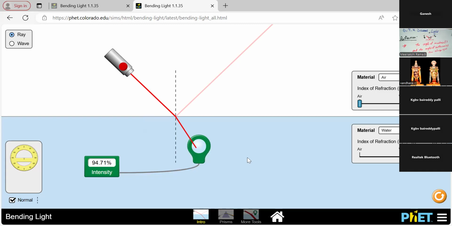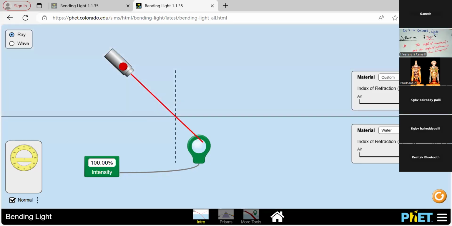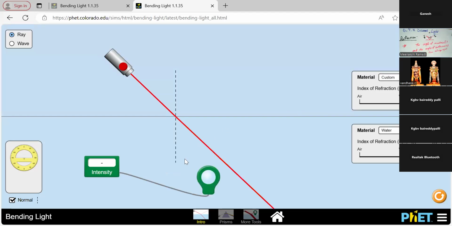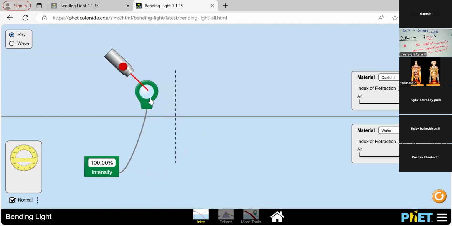In the same manner, I am going to change the above medium from air to water. With the water medium, there are no changes. The light passes through the water, and there is no change in the intensity either. So when light passes from water to water, the intensity does not change. When I choose water for both parts, the intensity is the same.